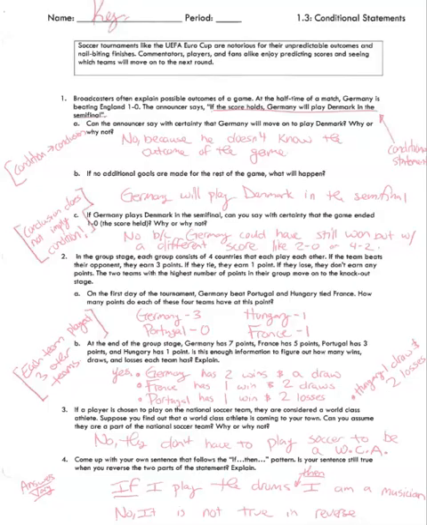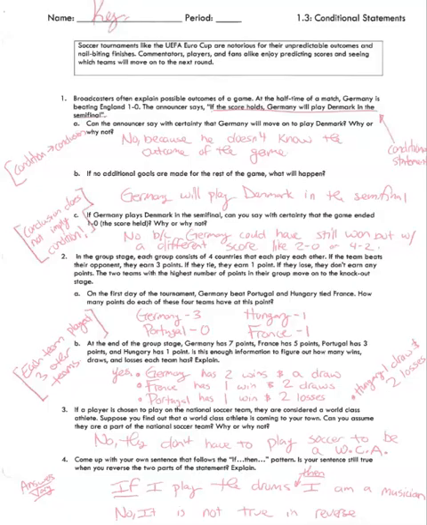First question was, can the announcer say with certainty that Germany will move on and play Denmark? And the answer is no, because he doesn't know what the outcome of the game is. This way that he stated it, if the score holds, then Germany will play Denmark in the semifinal, is different than if he just said, Germany will play Denmark. That is just a statement.